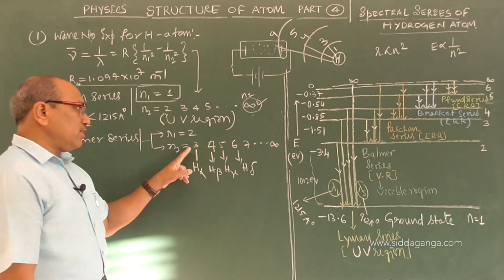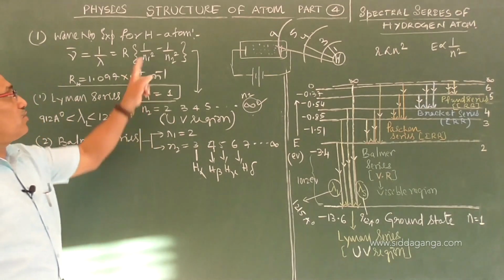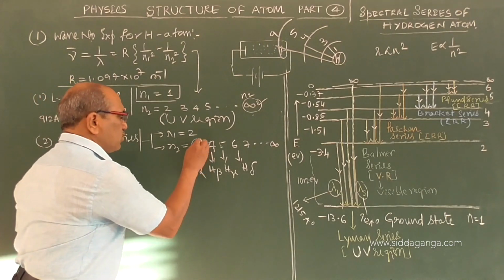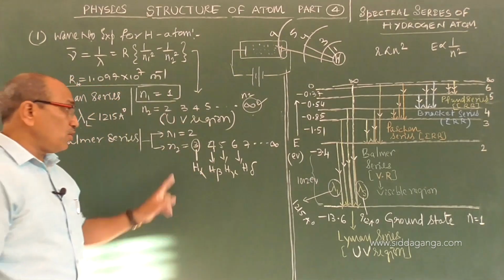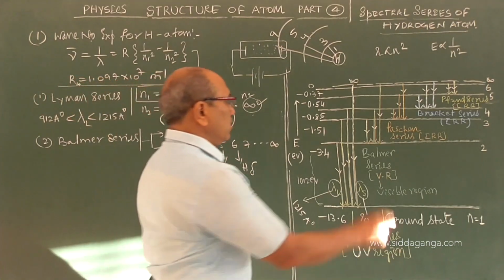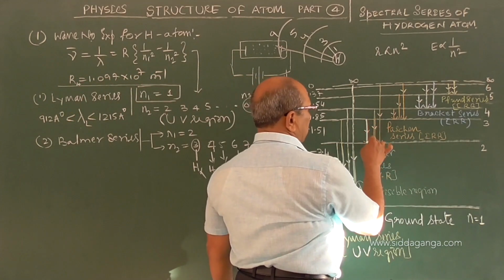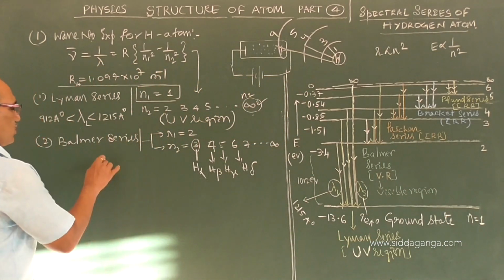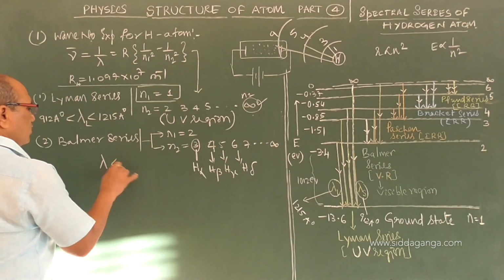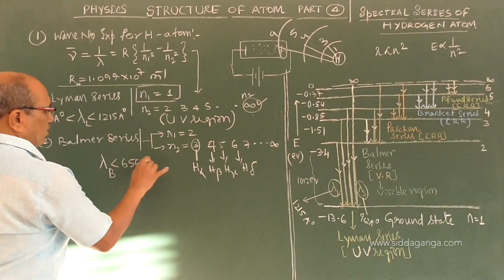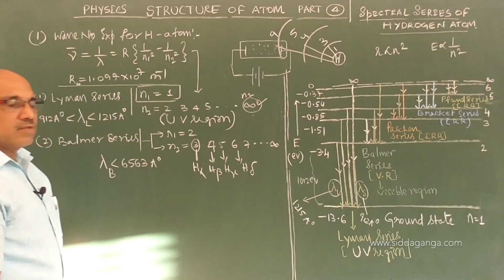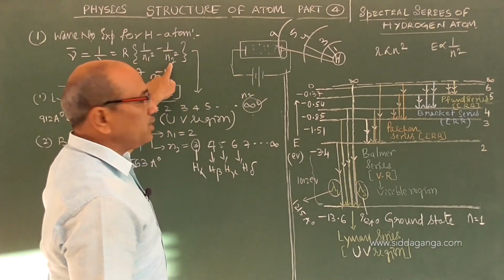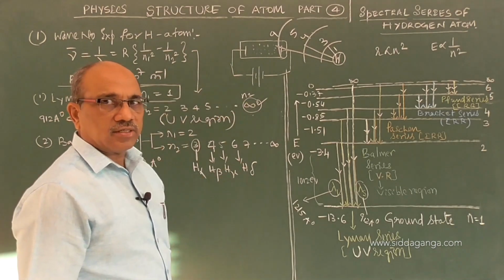So if we calculate the first member, with similar substitution, N1 equal to 2, N2 equal to 3, we get the longest wavelength. That is from the third orbit to the second orbit, where the excitation takes place. In the Balmer series, you will get 6563 angstrom. That is the longest wavelength. Putting N1 is 2, N2 is 3, you can estimate that.